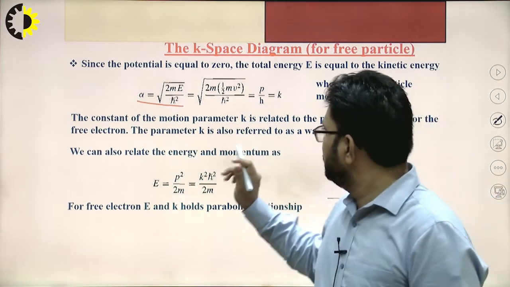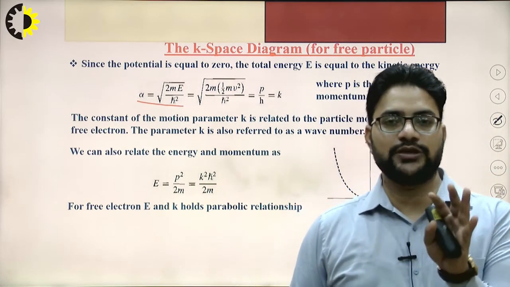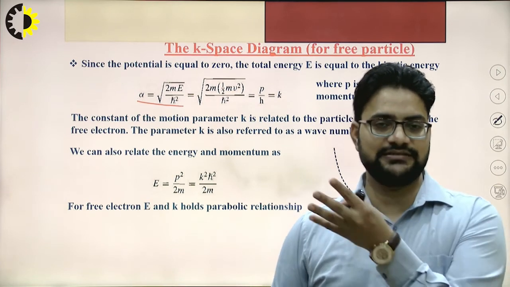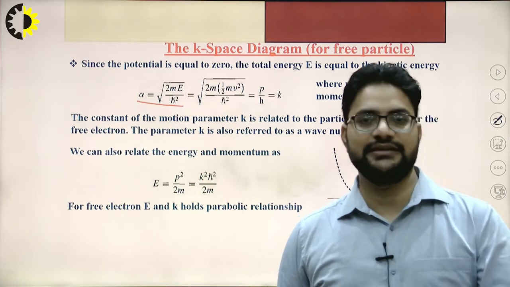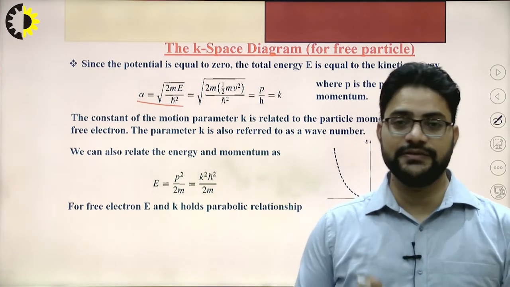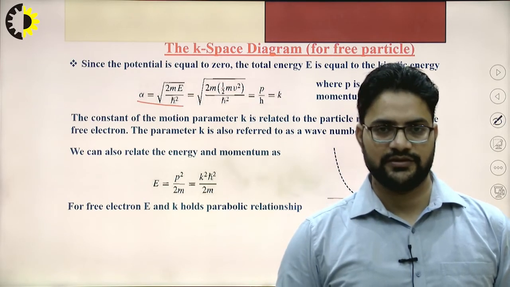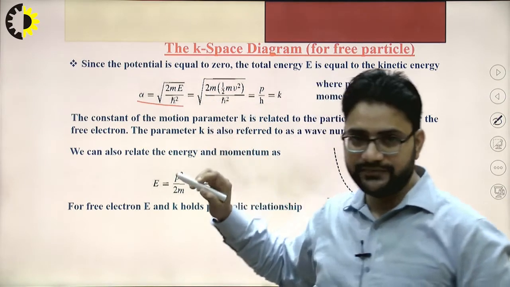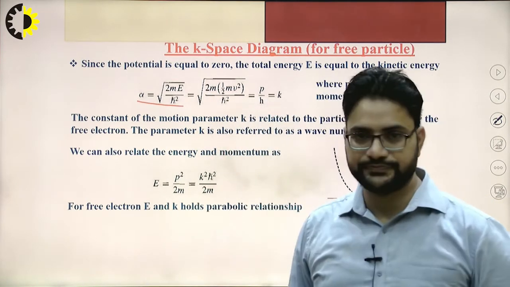Now this energy is actually the kinetic energy. If we consider that the electron has some kinetic energy, then it is represented by the standard formula, half m v square. So E is half m v square.